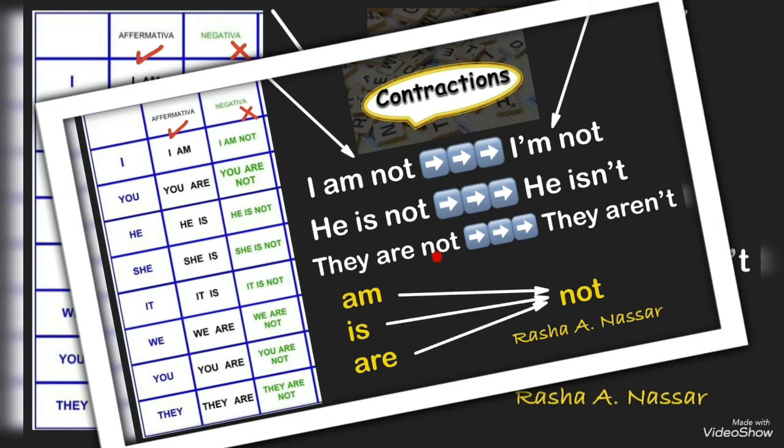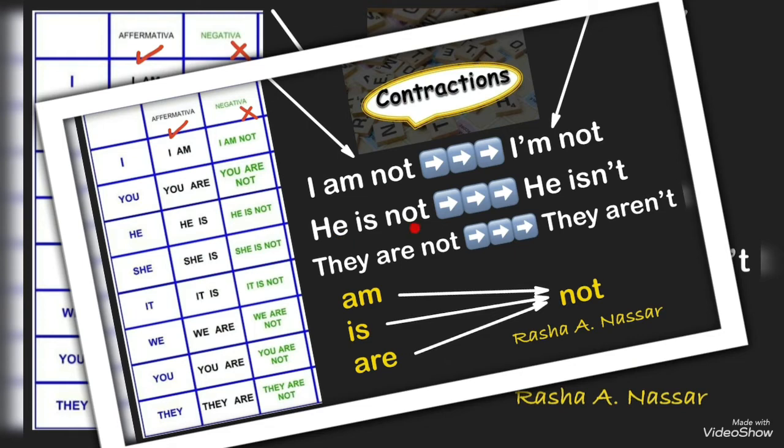They are not, they aren't. So I will remove letter O and make it one word, and then I will put a comma after letter N. Again, I am not. The short form is I am not. I will put a comma after the pronoun I, and I will delete letter A.